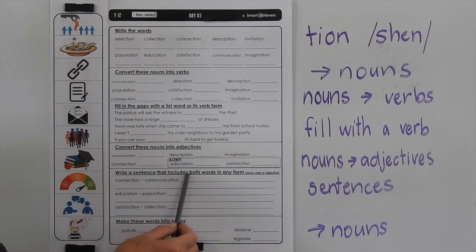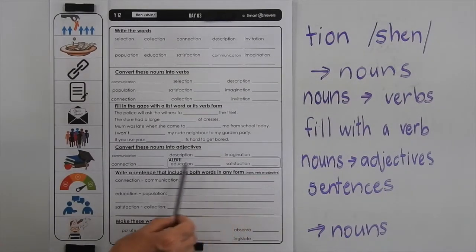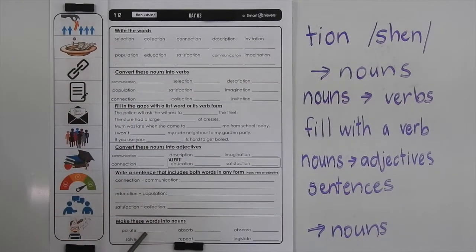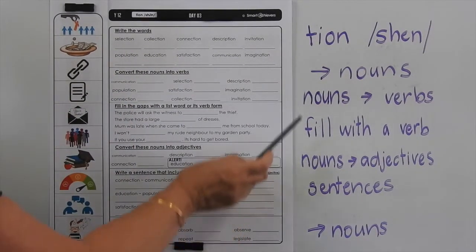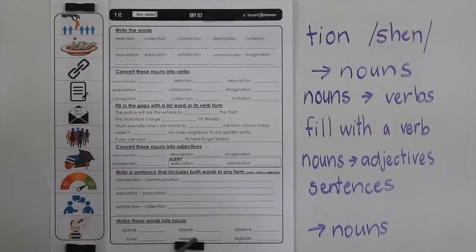Write a sentence that includes both words in any form. Now you can change the form of the word to a noun, a verb or an adjective, whatever you need to make those two words work within your sentence. Down the bottom, we've asked you to make these words into nouns. So these go beyond the given words at the top of the page. So you're going to change all of these into nouns by adding your T-I-O-N, but do take note of what else you may have to do to each of those words to make that work.